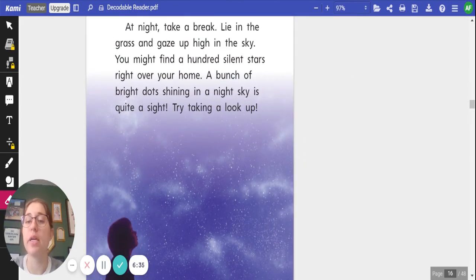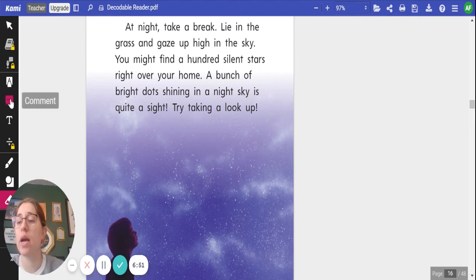At night, take a break. Lie in the grass and gaze up high in the sky. You might find 100 silent stars right over your home. A bunch of bright dots shining in a night sky is quite a sight. Try taking a look up.